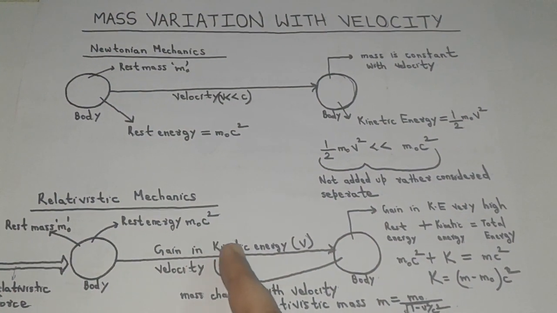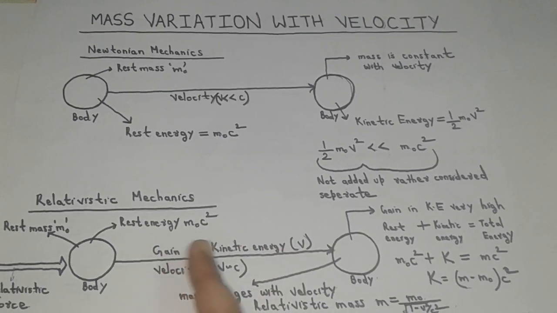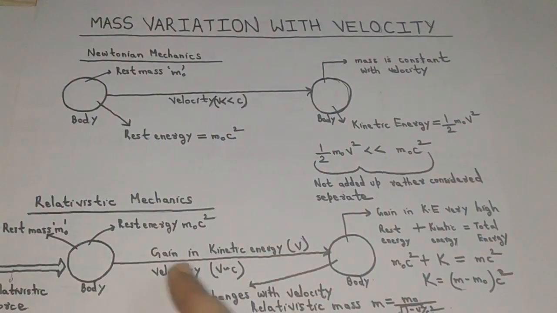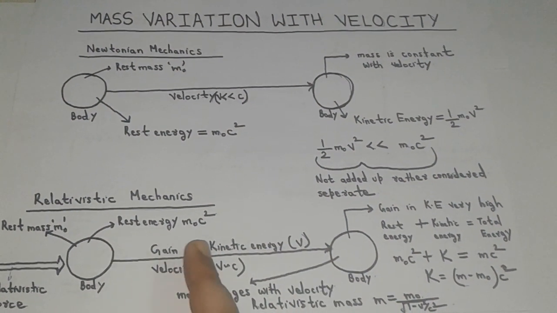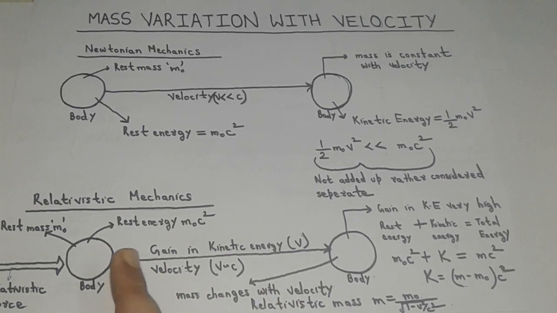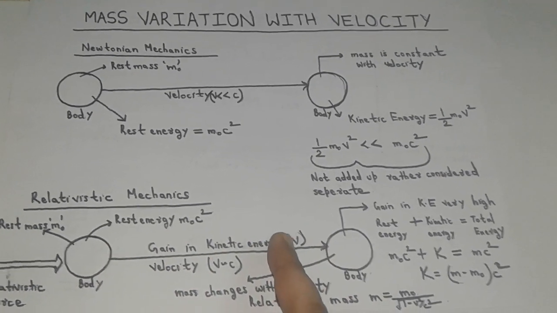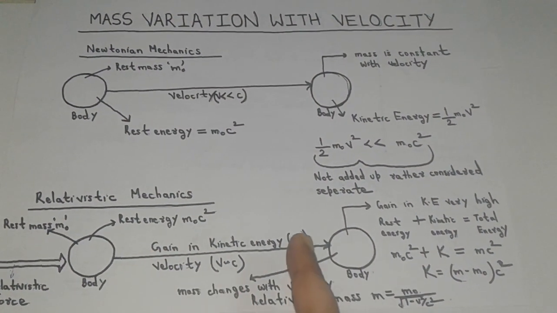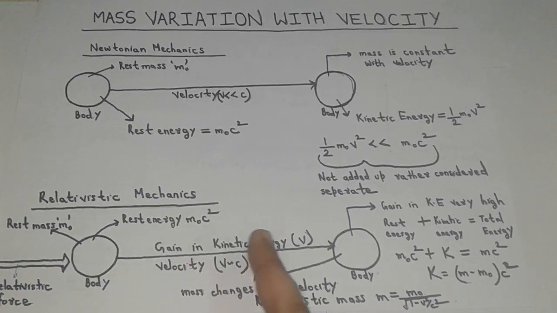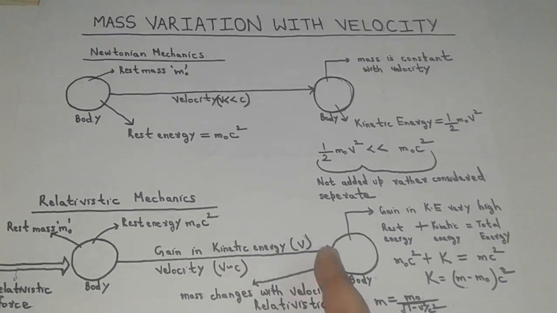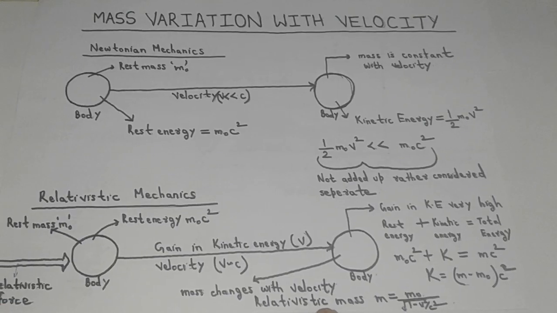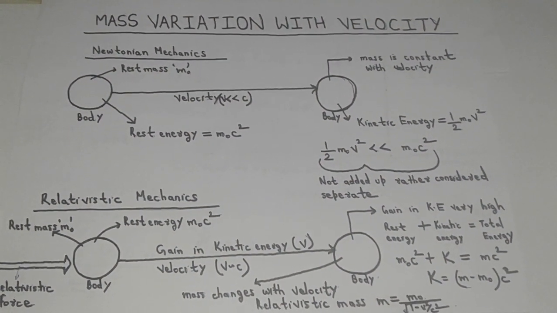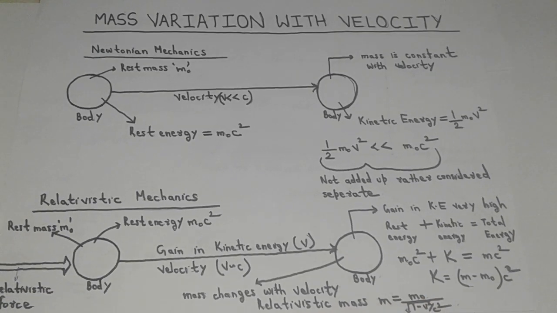Since the gain in kinetic energy by the body due to its motion is a function of its velocity, hence we can also say that the gain in mass by the body due to its motion is also a function of its velocity. This mass gained by the body during its motion, which is a function of its velocity, is called as relativistic mass, which is given by m equal to m0 upon under root 1 minus v square upon c square.